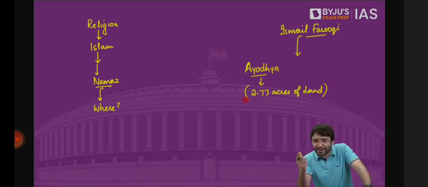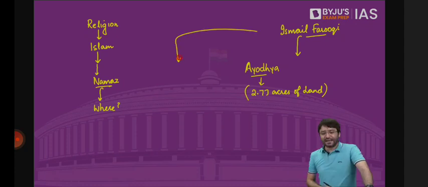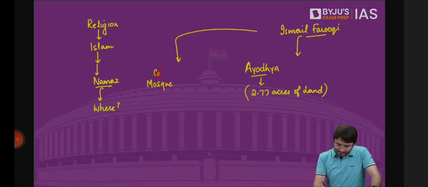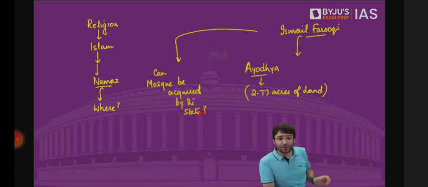The question before the court was, can mosque be acquired by the state? Can mosque be acquired by the state? Because mosque is an essential religious practice in Islam. Because praying 5 times a day is an important essential religious practice in Islam. Matter went to the court.